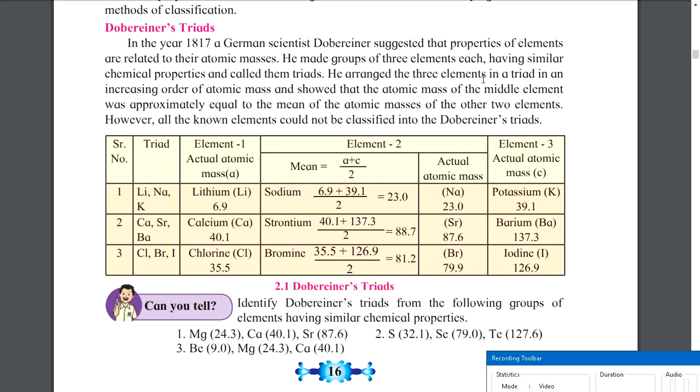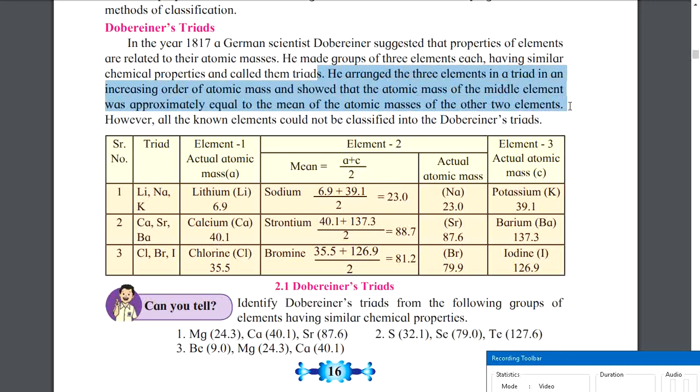He arranged the three elements in a triad in increasing order of atomic masses and showed that the atomic mass of the middle element was approximately equal to the mean of the atomic masses of the other two elements. Now, this sentence might look complicated, but trust me, it is not.